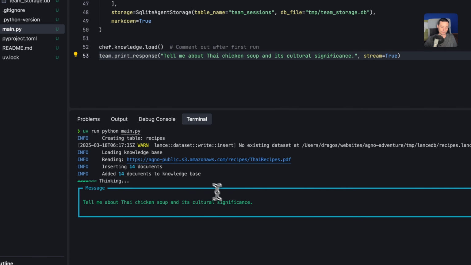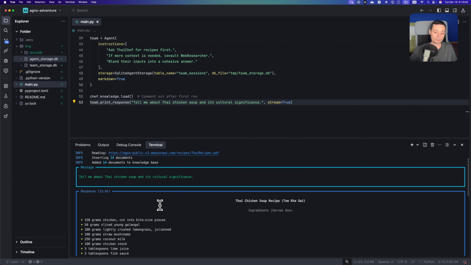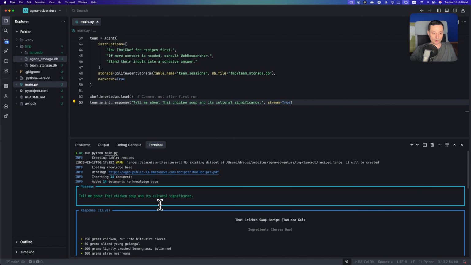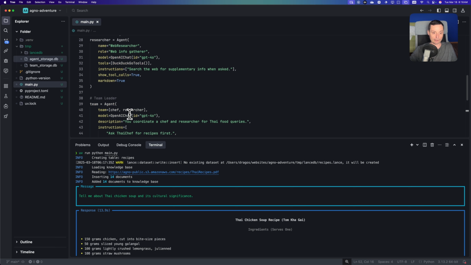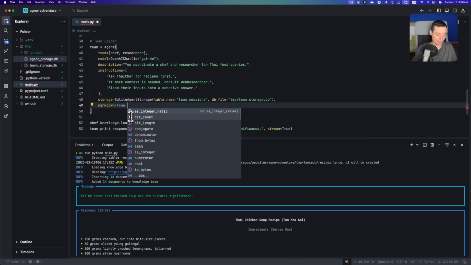Okay. Right now it's thinking, and it goes and does the things. Okay. Again, if you want to have more details, I think there is a show tool calls option. Let's see, I'm not sure if it has this parameter, but we can check their documentation.